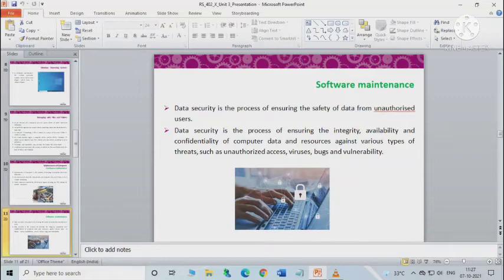So what are the signs of a virus attack? A virus can cause problems in our computer in many ways, and we have to be aware of all this. It increases the use of disk space and growth in file size. It reduces the speed of the computer. It causes strange movement or patterns on the screen.